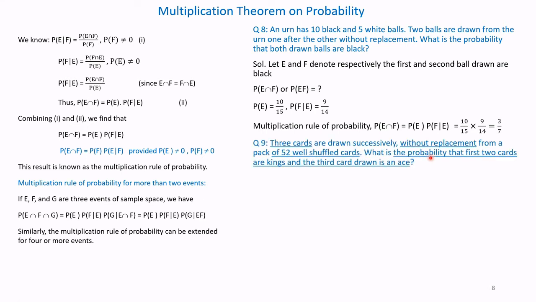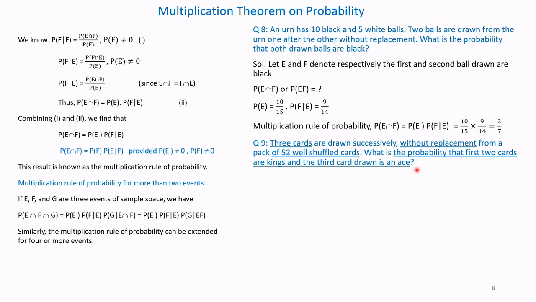Now we will take more than 2. Multiplication rule for more than 2 events. Question number 9. 3 cards are drawn successively without replacement from a pack of 52 well shuffled cards. What is the probability that the first 2 cards are kings and the third card is an ace?